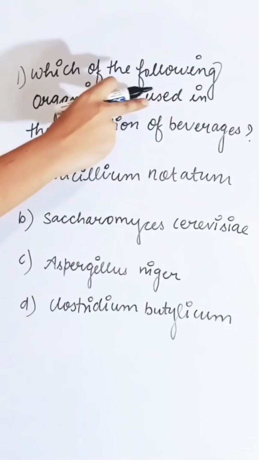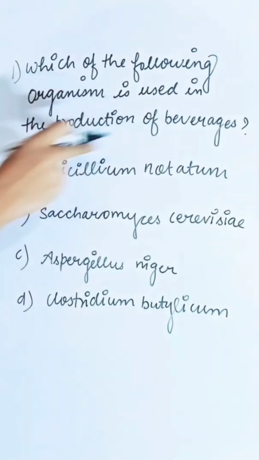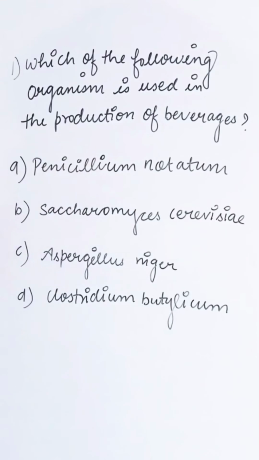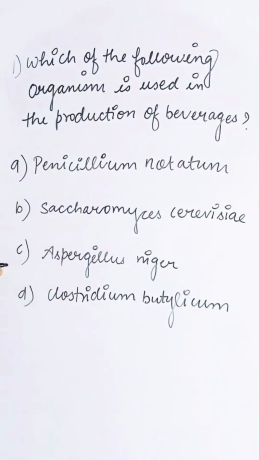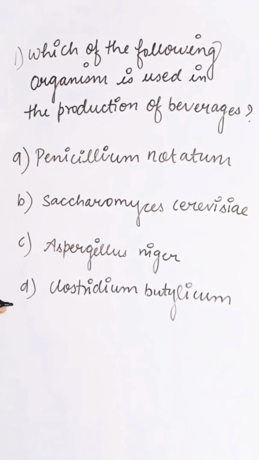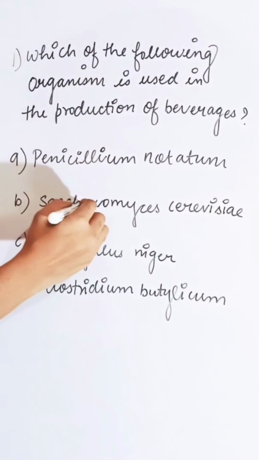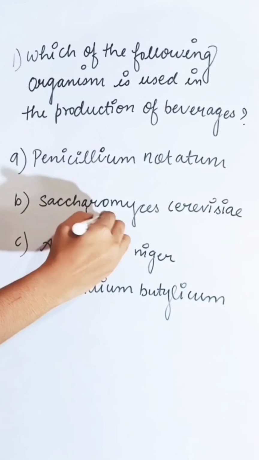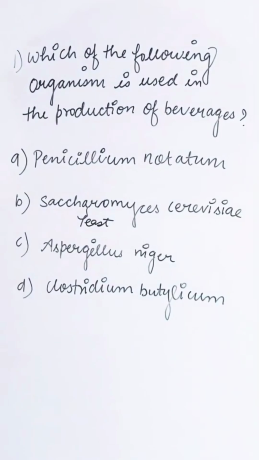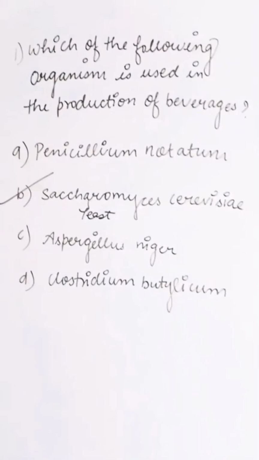The following organism is used in production of beverages. First option Penicillium notatum, second Saccharomyces cerevisiae, third is Aspergillus niger, and fourth is Clostridium botulinum. Saccharomyces cerevisiae, whose common name is yeast, is used in the production of beverages. So the correct answer is B.